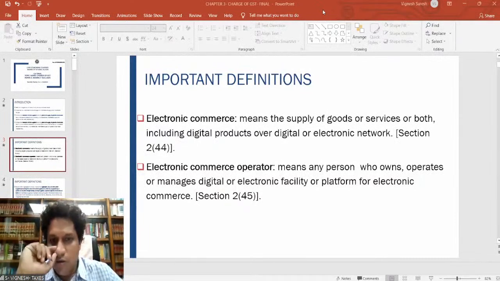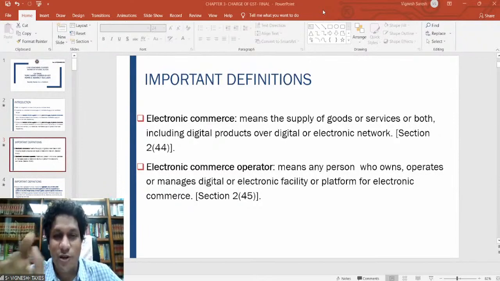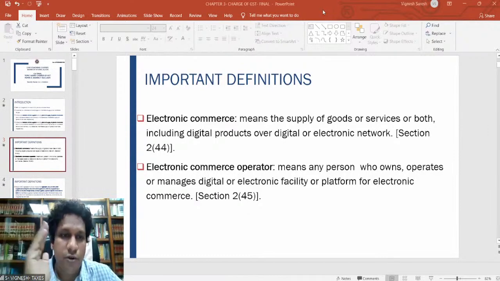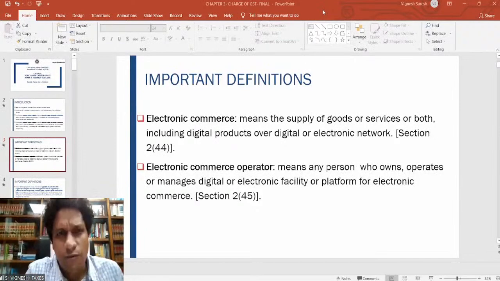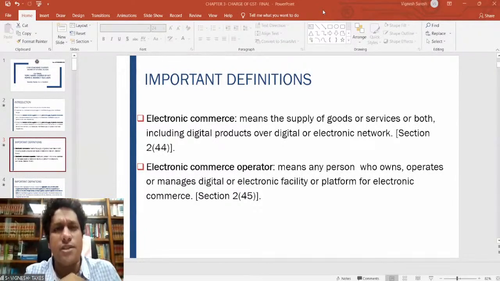Tejo Akash Mati says, good evening sir, today is my first listening session with you, looking forward to a great session. But Mr. Tejo Akash, I want you to please listen to the previous two sessions. Unless, of course, you have an understanding of GST before and have already attended some classes, then it is fine. But I would sincerely request you to kindly refer to my first two sessions and then come to this. You can listen to it if you have a basic conceptual understanding of the subject.